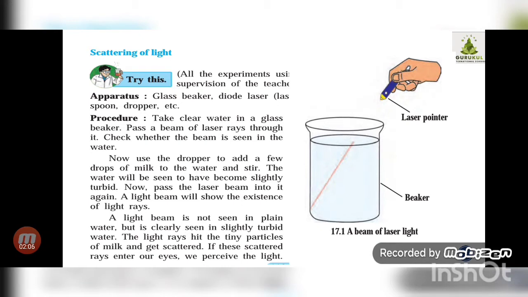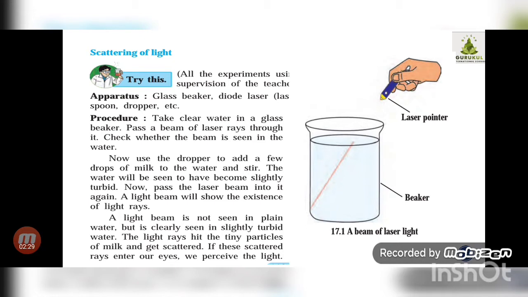That means whatever light we are getting during the daytime, the reason why we are able to look at our surroundings or at each other, is nothing but the scattering of light. Because of the scattering of light, the light in the surroundings is seen during daytime.